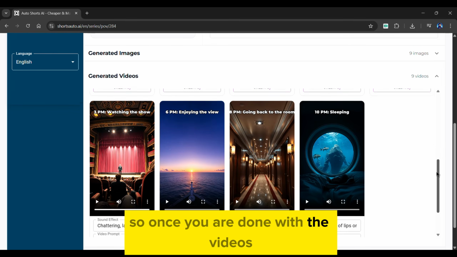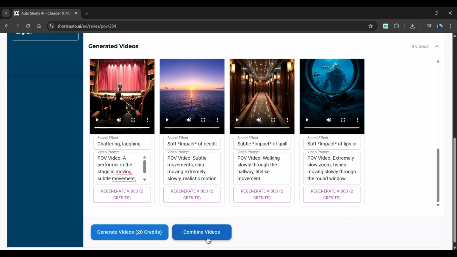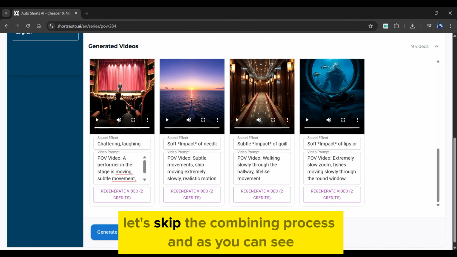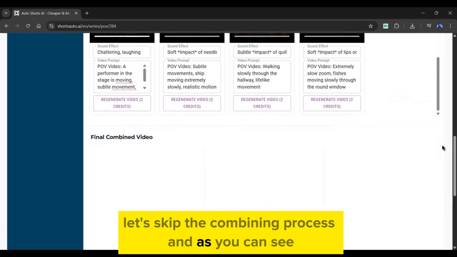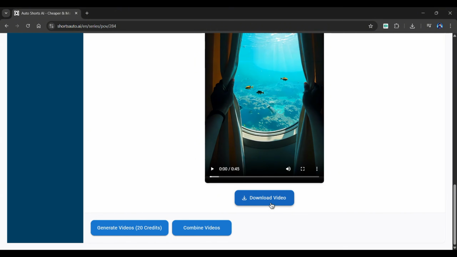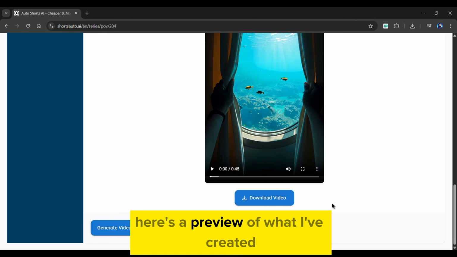So once you are done with the videos and their sound effects, simply click the Combine Videos button. This is how easy it is to create AI POV videos from a single idea. Let's skip the combining process. And, as you can see, our video is ready. You can even watch a preview from here, or download it with a single click. Here's a preview of what I've created.